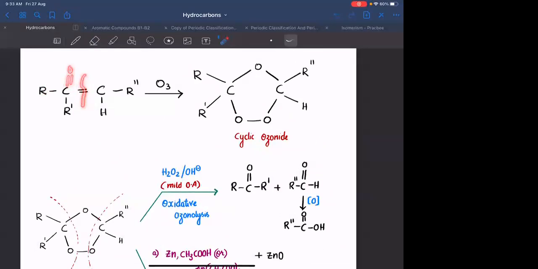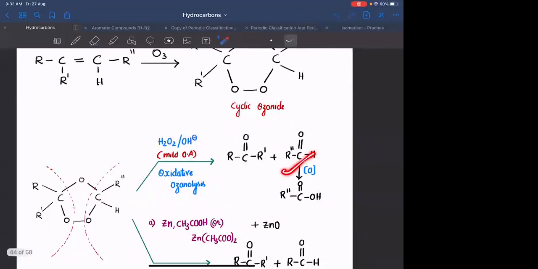If you are doing oxidative ozonolysis, the highly substituted part, you break it and simply need to attach a double bond O. The highly substituted part will be converting into ketone. The less substituted part, if you are having one substitution less, will be converting into aldehyde first. This being oxidative ozonolysis, the aldehyde further converts into carboxylic acid, which is similar to that of addition of KMnO4 or K2Cr2O7.